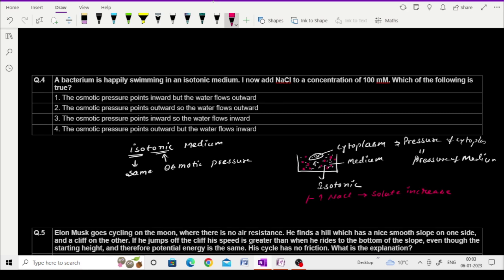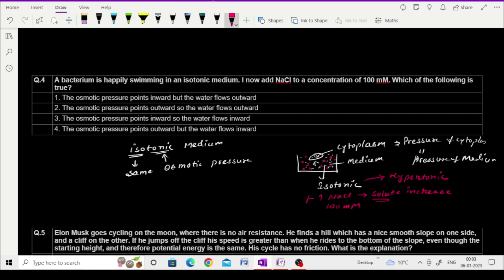To 100 millimolar, I think, NaCl is increased, thus the medium is converted from isotonic to hypertonic. Hypertonic means the concentration of the solute is increased in the medium, and the concentration of the solute is decreased in the cells.